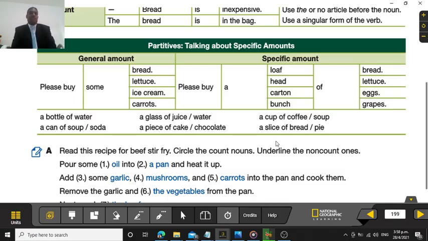A slice of bread, right? You can say a slice of bread. You can count the slice. You cannot count the bread, okay? So a slice of bread or a slice of pie.